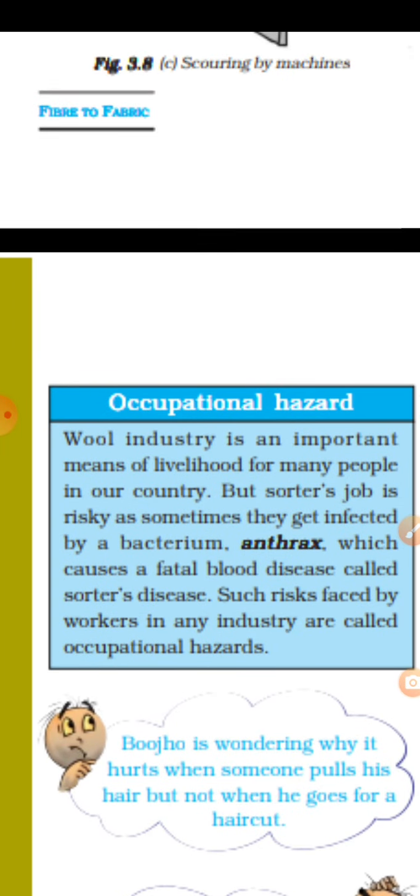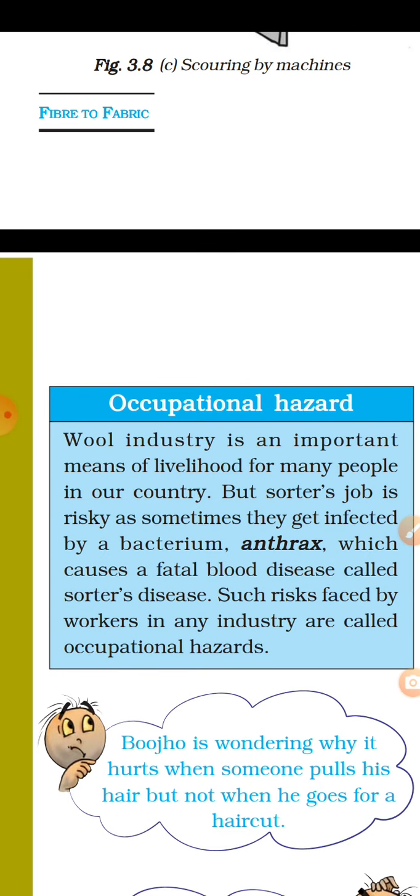There are some occupational hazards for the persons who are sorters in a wool factory. What are occupational hazards? In some industries, workers have to face the risk of getting diseases and sometimes death. These are called occupational hazards.